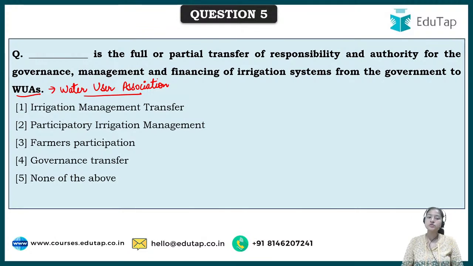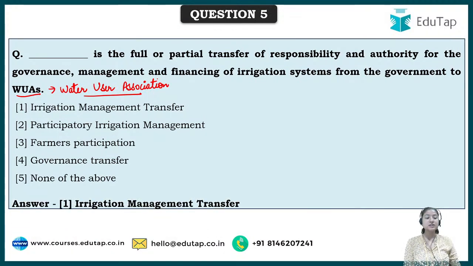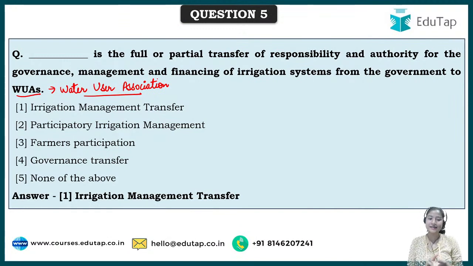So Water User Association, we'll go word by word. What is a Water User Association? It is a group of people who have made one association in the village who use this irrigation water, to check whether everyone is getting sufficient water for their field or not. And the correct answer to this is the first, irrigation management transfer. Do not get confused between 1 and 2. I'll make it clear to you all.